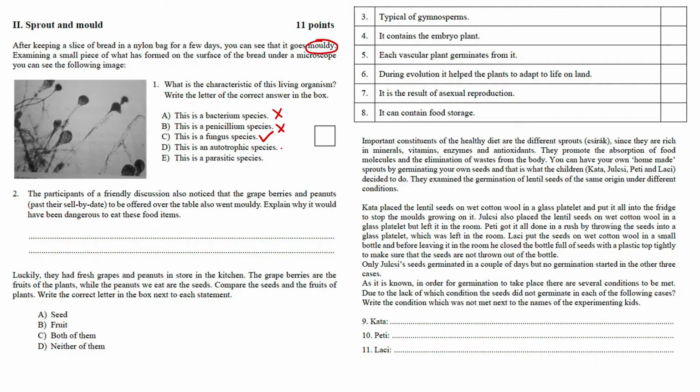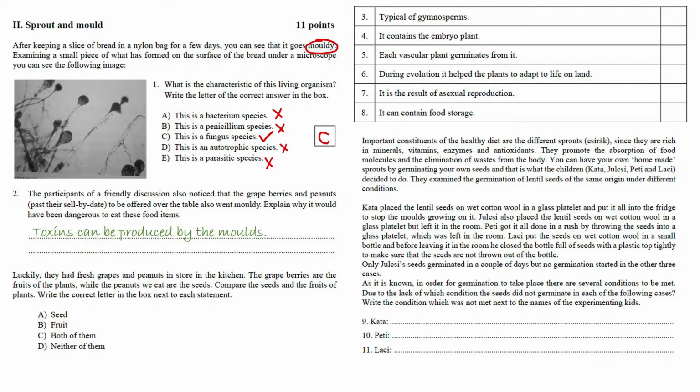This is an autotrophic species. We know fungi are heterotrophs. This is a parasitic species. Again, that's something which is not true, so the good answer is going to be C. The participants of a friendly discussion also noticed that the grape berries and peanuts to be offered over the table also went moldy. Explain why it would have been dangerous to eat these food items. So we know molds can produce toxins which can be dangerous for living organisms. Basically, we can call them mycotoxins, and that's the answer you need to write down here.